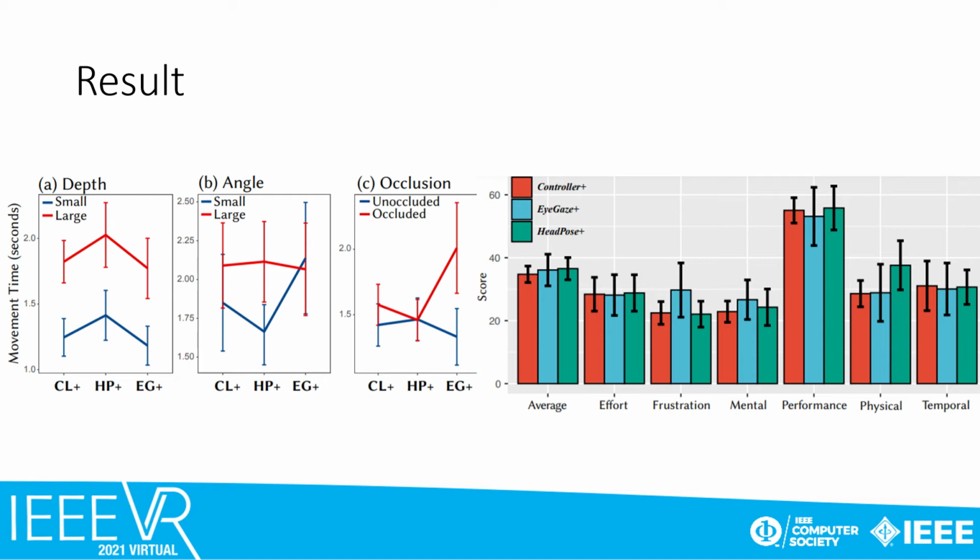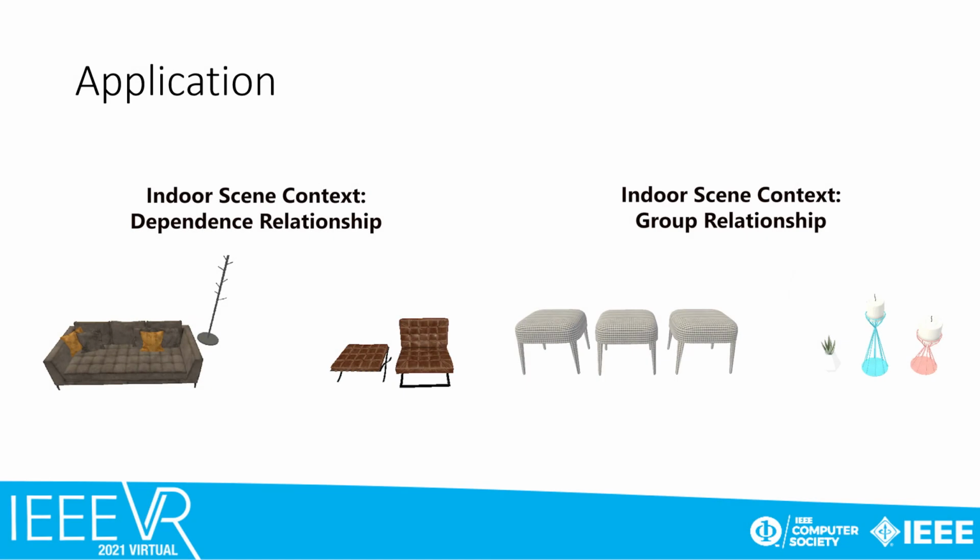In general, it showed that Controller Plus and Head Pose Plus are more stable than Eye Gaze Plus in the movement study. As shown in the questionnaires, most participants felt tired with Head Pose Plus, and they thought Eye Gaze Plus was disappointing in moving objects to a target position that was occluded, with a large angle, and with a long distance. The feedback on Controller Plus was moderate in all aspects. The selection and movement studies showed that the refined methods with scene contexts generally performed well.